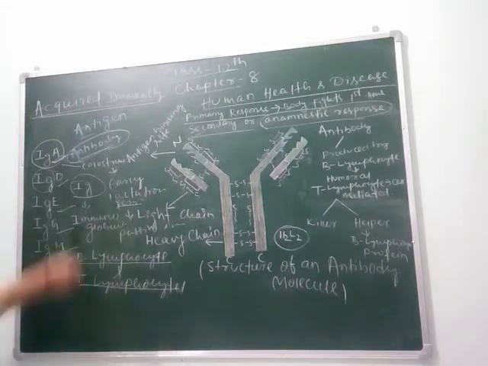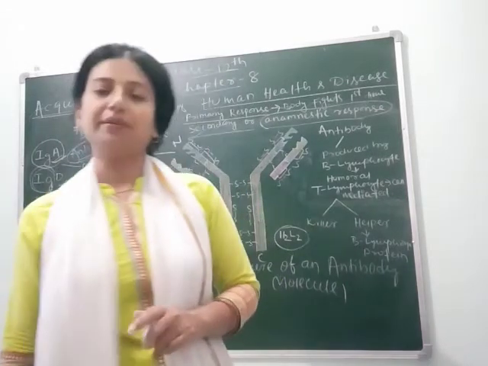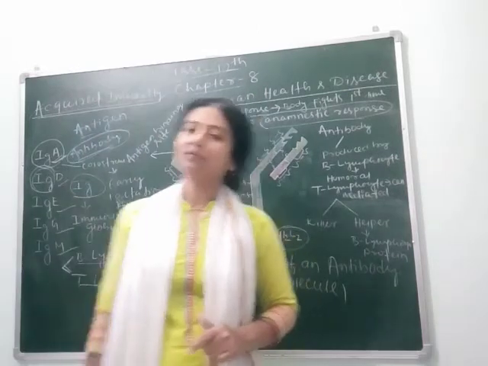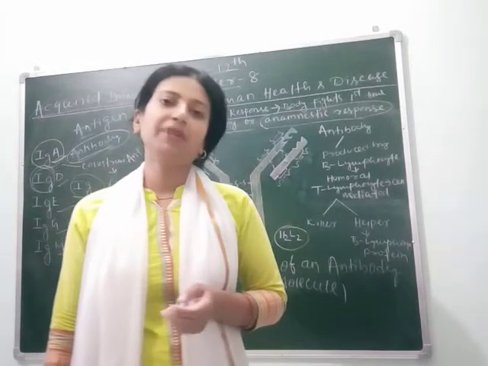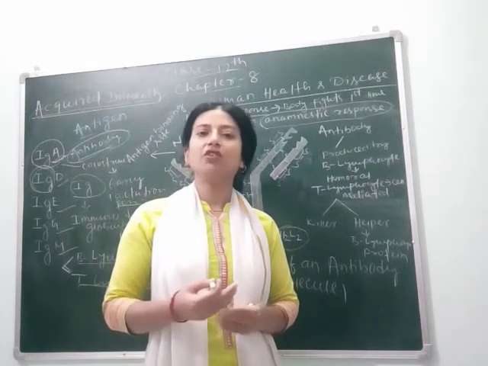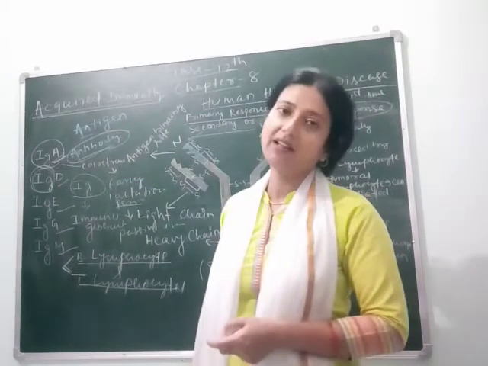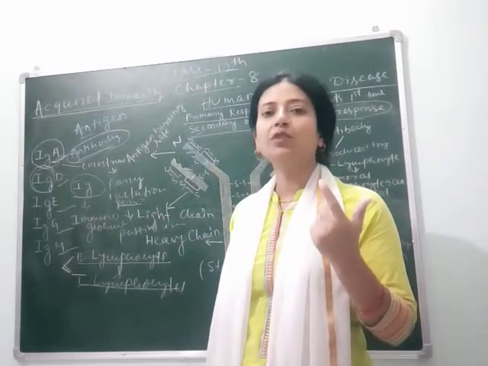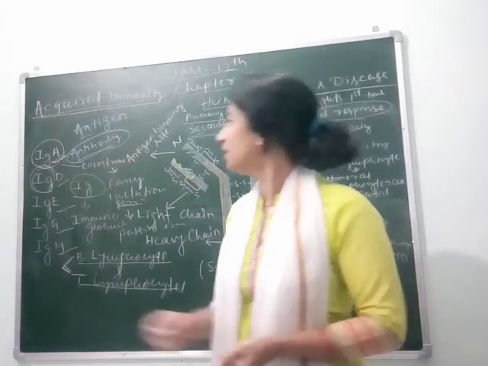Next is your IgD. IgD is present in the placenta. When the infant is inside the mother's body, at that time also it may suffer from many infectious diseases. So to fight against the disease or to increase the immunity, IgD is formed in the placenta, which provides immunity to the fetus which is attached to the placenta.